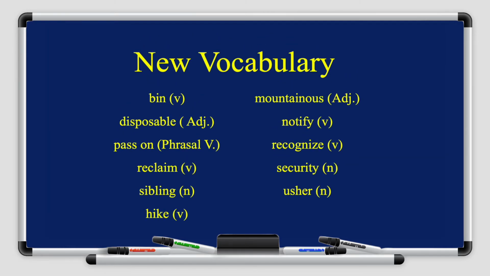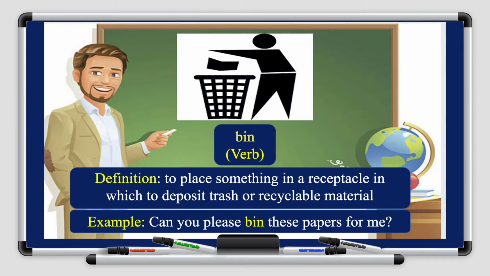So first of all, let's take a look at the vocabulary items, okay? Number one is bin, okay? So when you bin something, you put it in the trash can or in the garbage can, okay? So bin means to place something in a receptacle in which to deposit trash or recyclable material, okay? For example, can you please bin these papers for me?